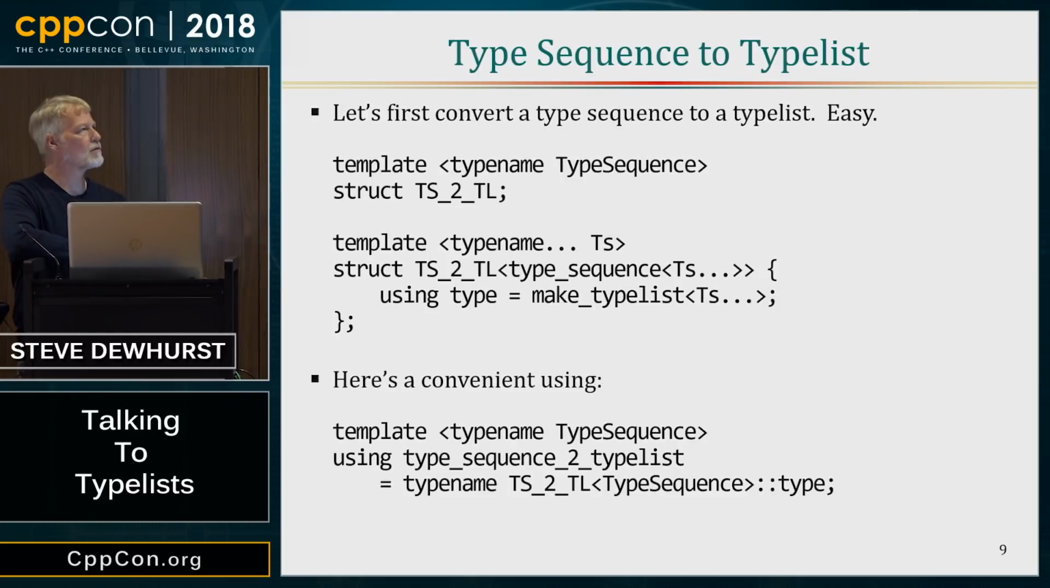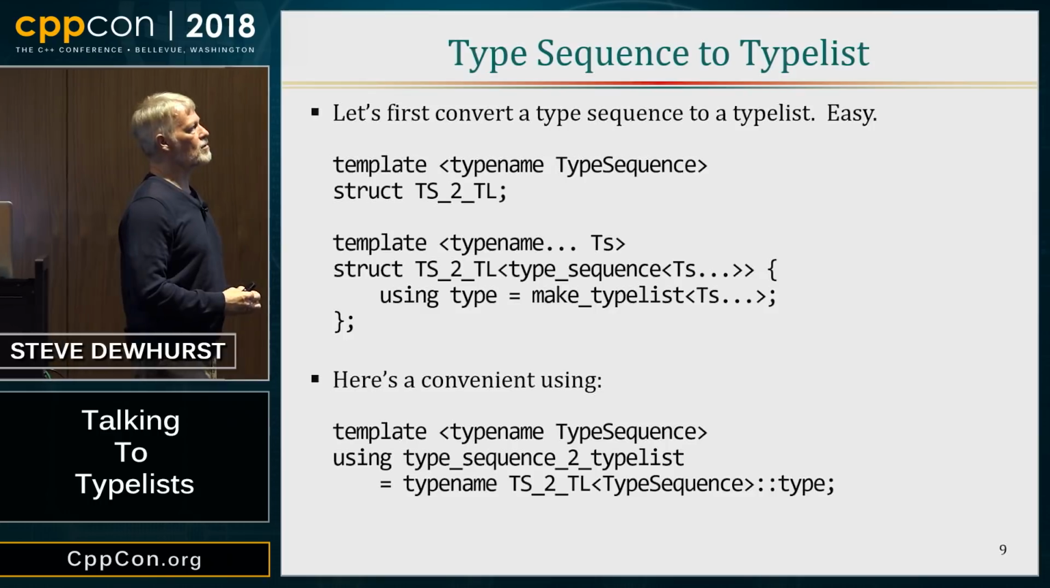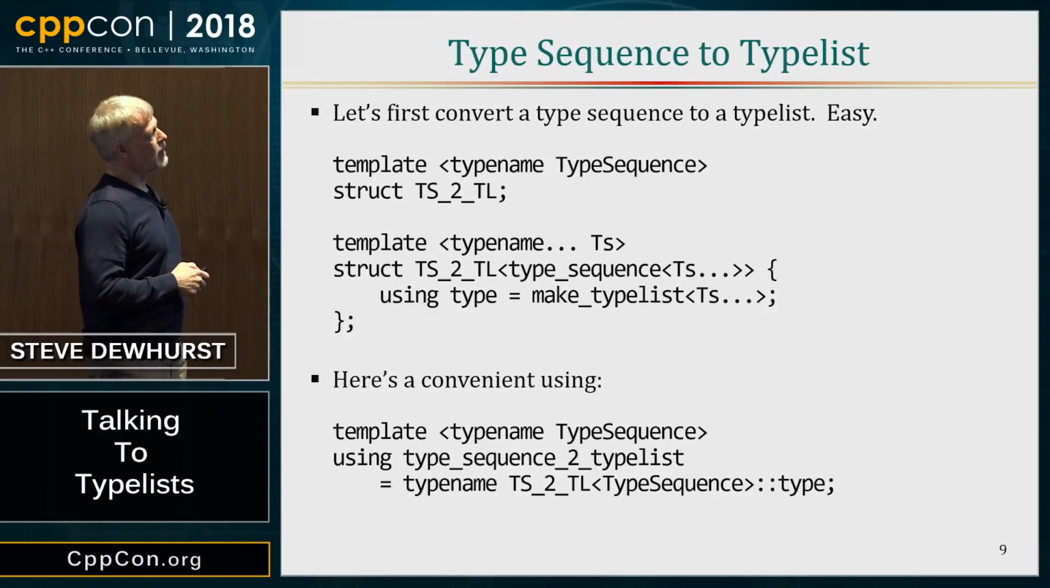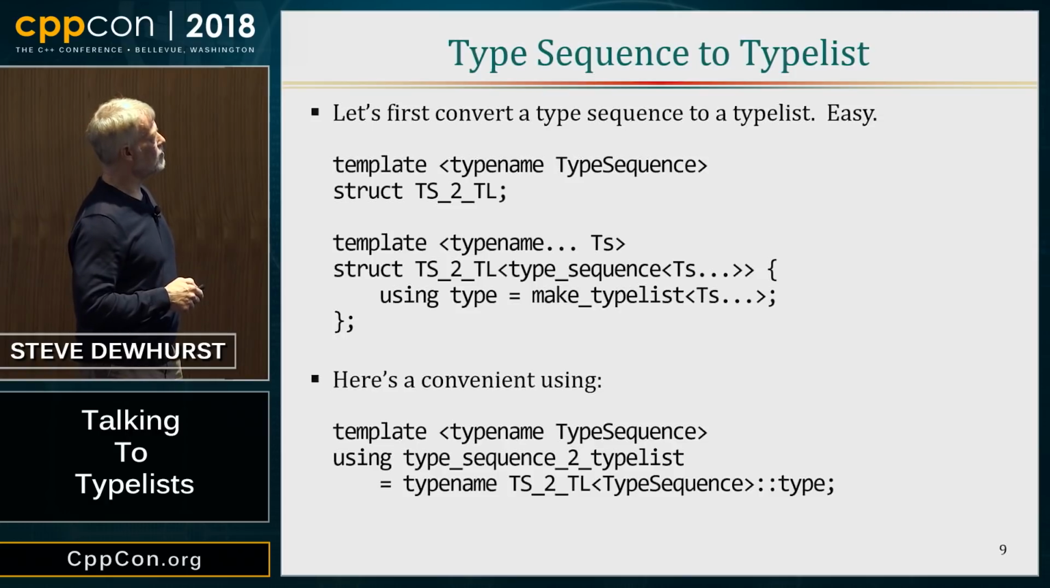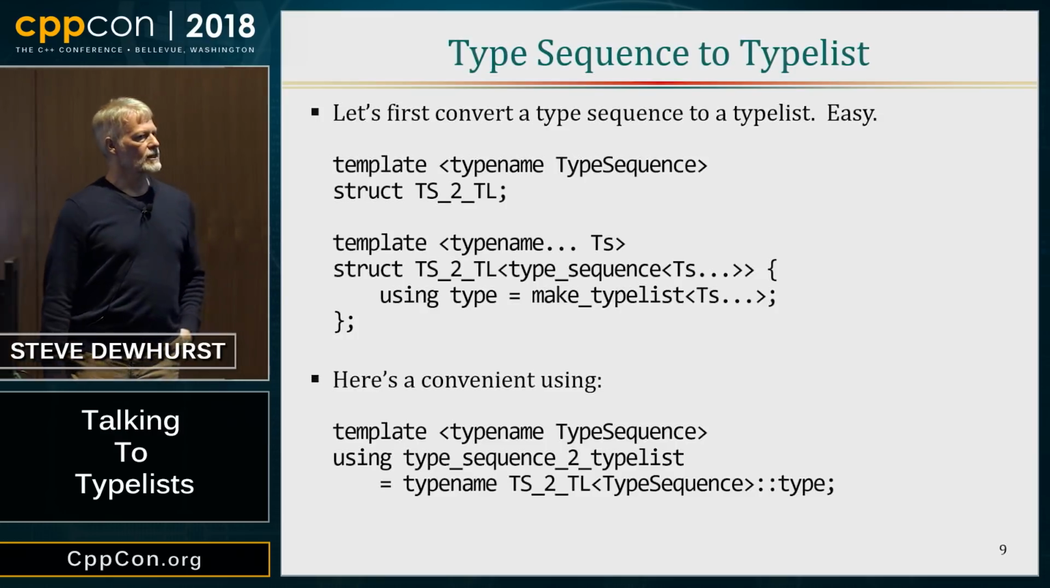So what we can do is let's first see how we can convert a type sequence into a type list. Well, this is pretty easy to do with pattern expansion. So type sequence to type list. I can make the type, I just call make type list with the types. That was pretty easy. And I'm done. And then, of course, we need a using. We don't want to say ts2tl. We want to say type sequence to type list. And so this is just a somewhat syntactic improvement on this.